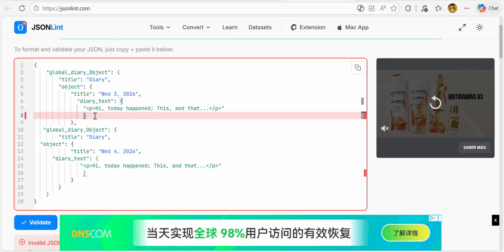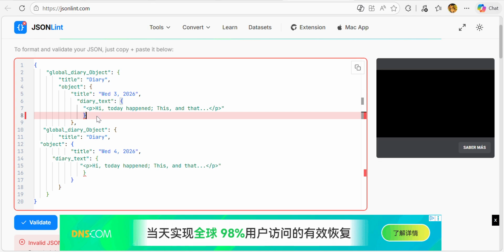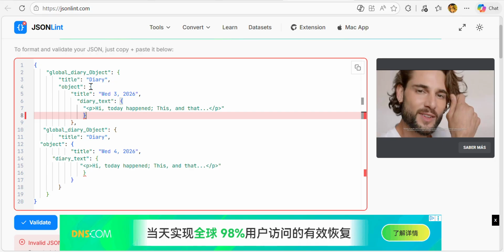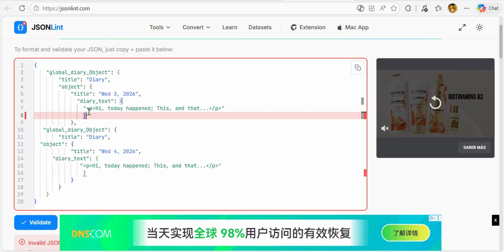And also, object here is diary. The comma is on here. I think that way means this object opens here. It means a little detail that I don't remember what it is right now.